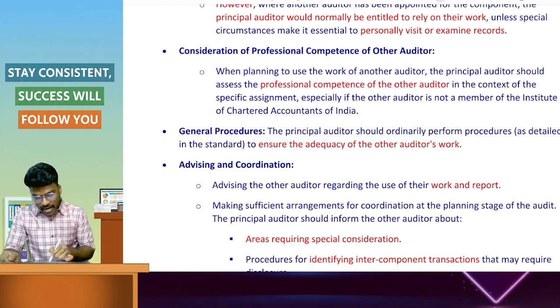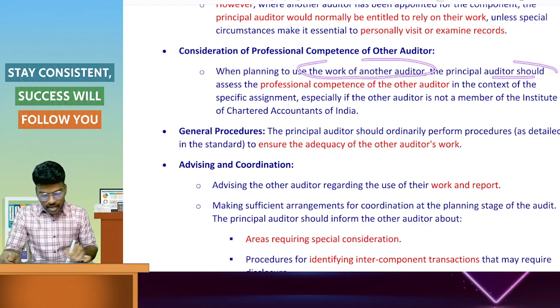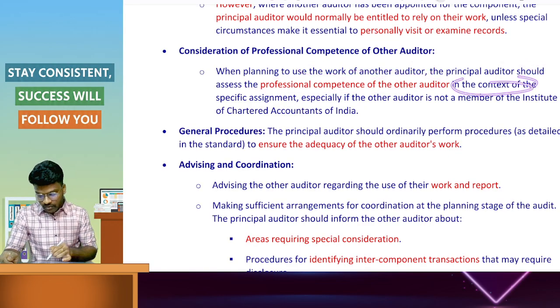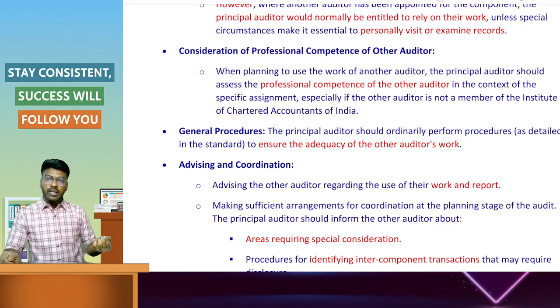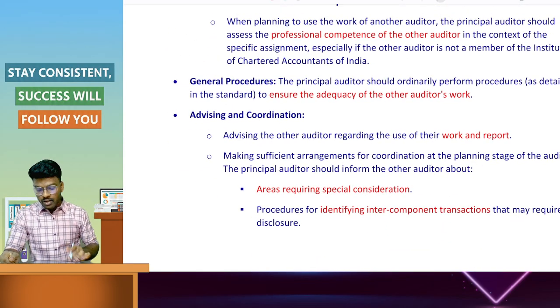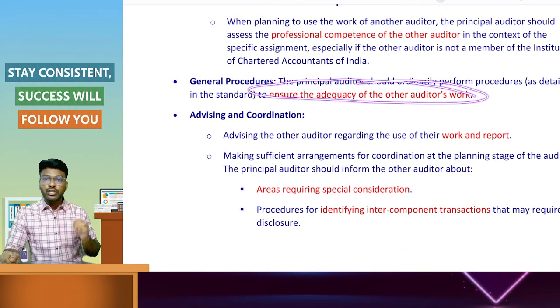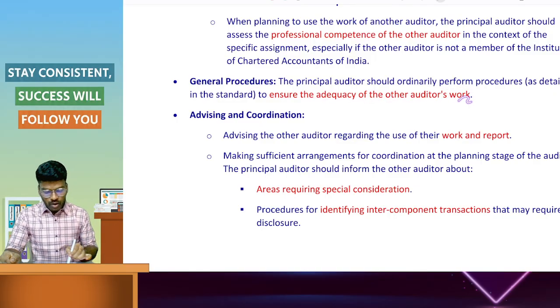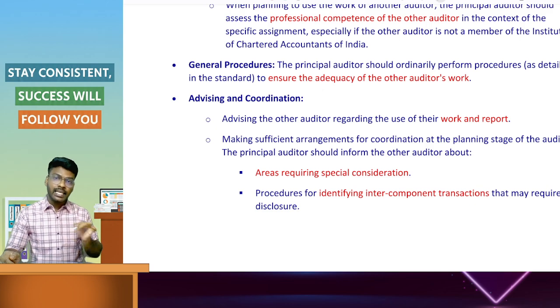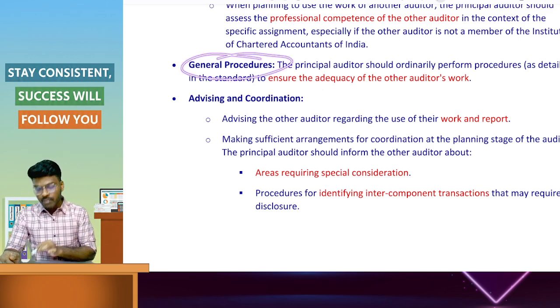Generally, while planning the use of the work of another auditor, the principal auditor should assess the professional competence of the other auditor in the context of the specific engagement, especially if the other auditor is not a member of the Institute. Next, general procedures are performed to ensure the adequacy of the work of another auditor. He has to follow the standard, SA 600.